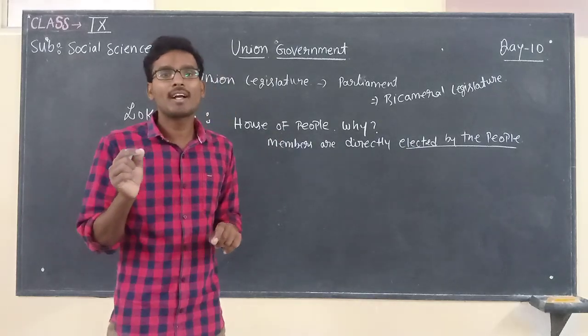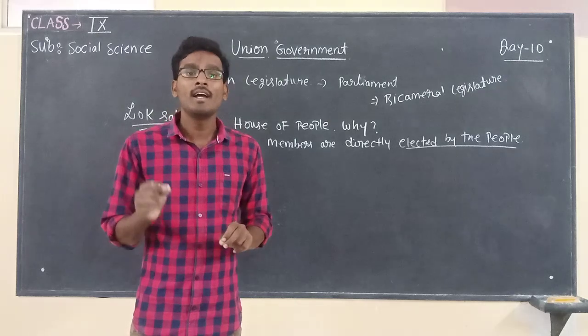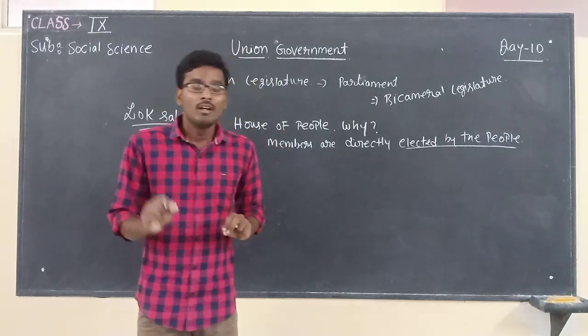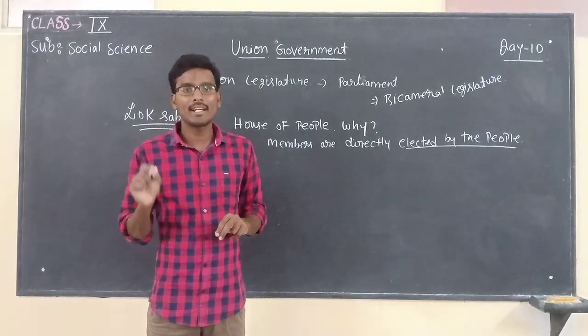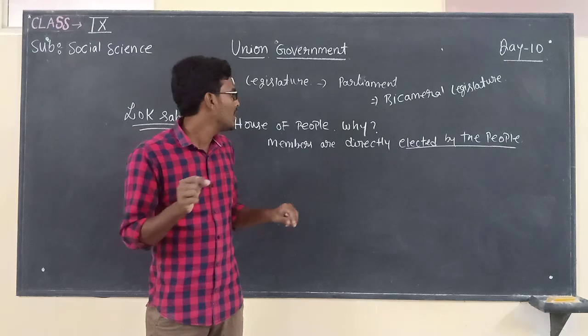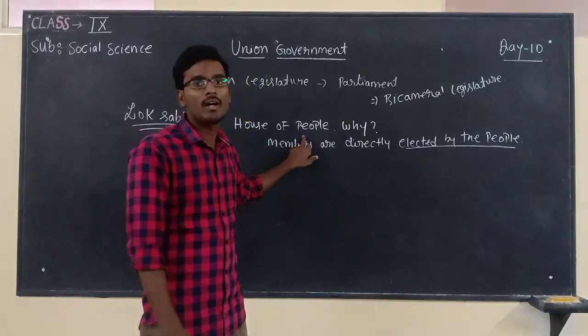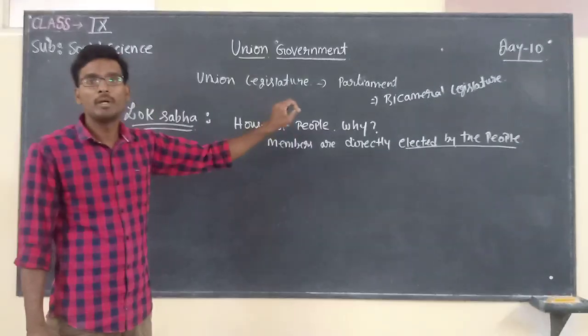You already have the complete information about the Indian election system. In India, elections are conducted every 5 years. That is known as general elections. Through the general elections, people directly appoint the members to Lok Sabha. That is the reason why Lok Sabha is known as the House of People.